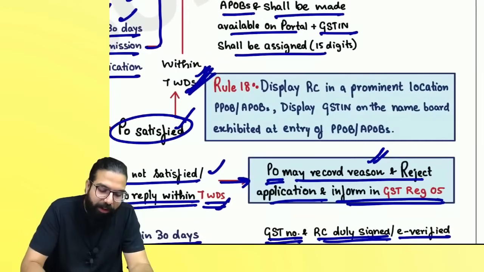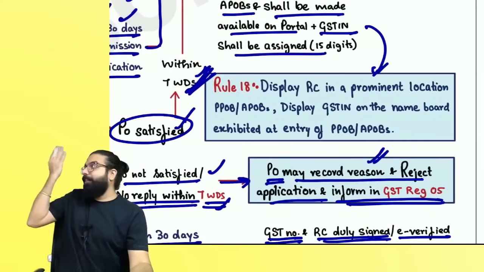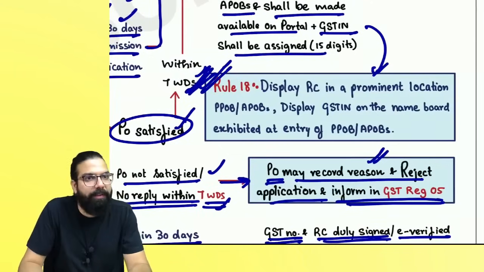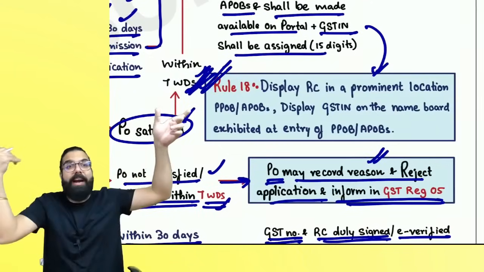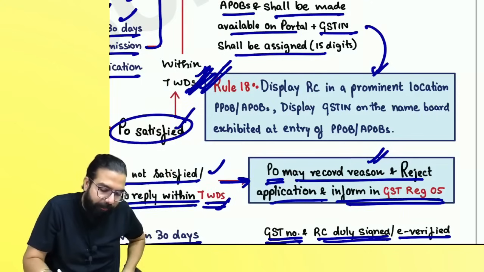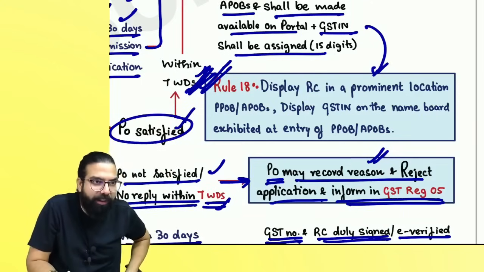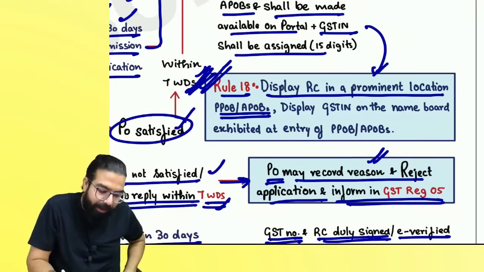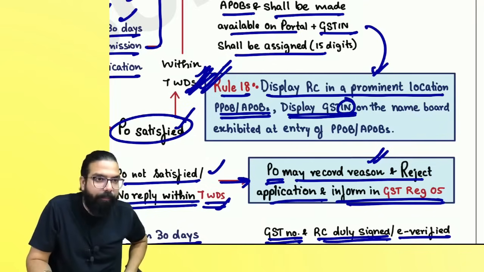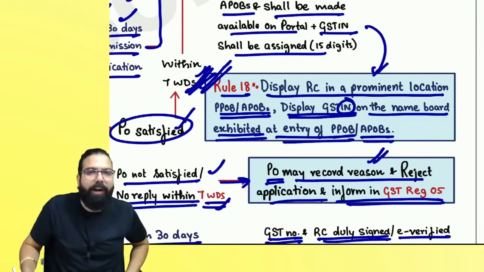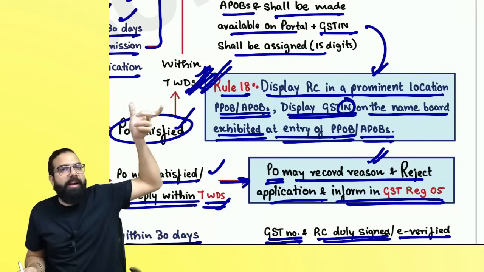Remember one thing, once you get your registration certificate, put it at a prominent location at your place of business or additional place of business, and also put your GSTIN on your name board. Name board means the shop's notice board. Rule 18 says to display the registration certificate at a prominent location of your principal or additional place of business, and also the GSTIN on the name board exhibited at the entry of the place of business or additional place of business.